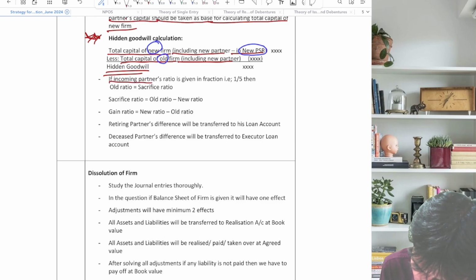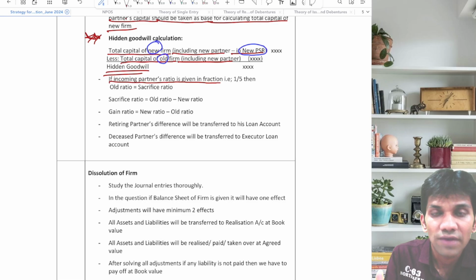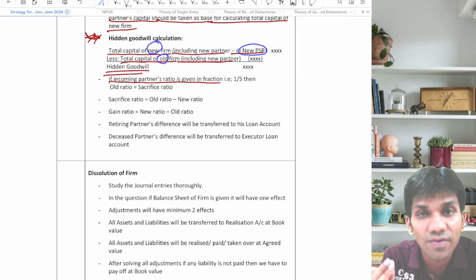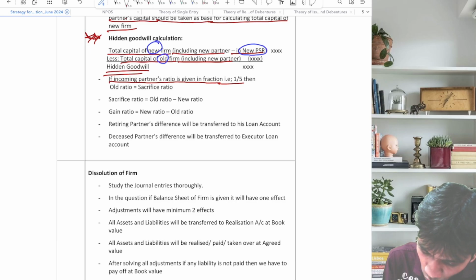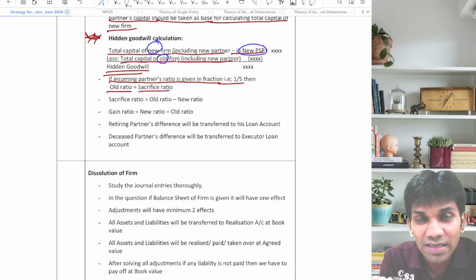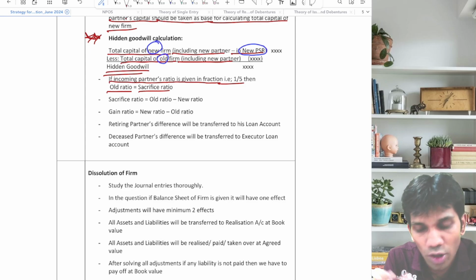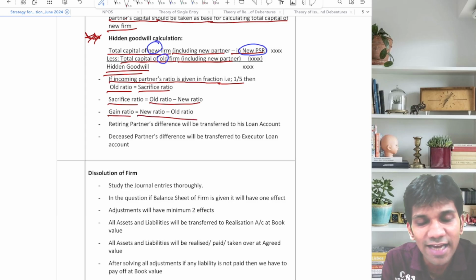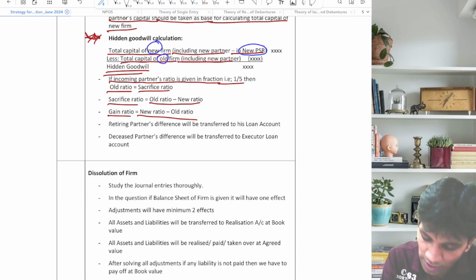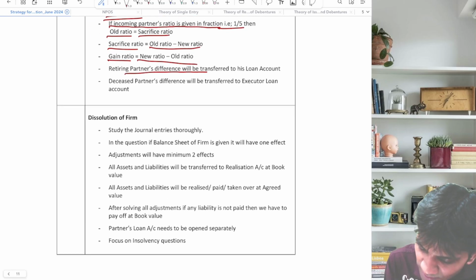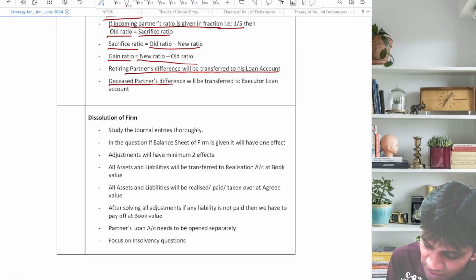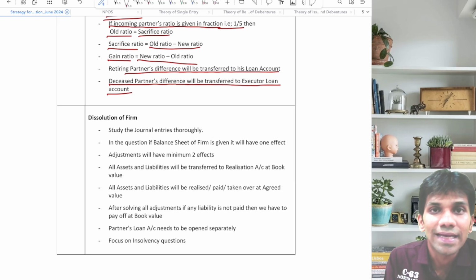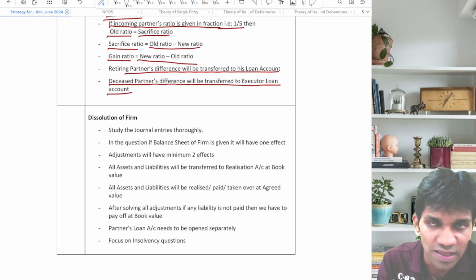Now if incoming partner's ratio is given in the fraction, that is 1/5, then old ratio is equal to sacrifice ratio. मतलब इनकमिंग पार्टनर का शेयर फ्रैक्शन में दिया गया तो ओल्ड रेशियो जो होगा वही सैक्रिफाइस रेशियो होगा. सैक्रिफाइस रेशियो इज इक्वल टू ओल्ड रेशियो माइनस न्यू रेशियो एंड गेन रेशियो इज इक्वल टू न्यू रेशियो माइनस ओल्ड रेशियो. So we are revising admission, retirement and death together. Retiring partner's difference will be transferred to his loan account. Deceased partner's difference will be transferred to his executor loan account. Now you are supposed to do this in the absence of any specific information given in the problem.